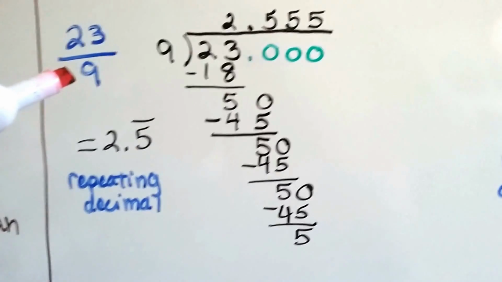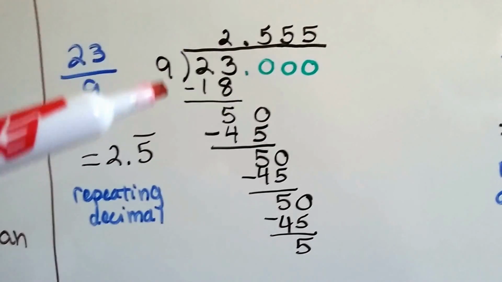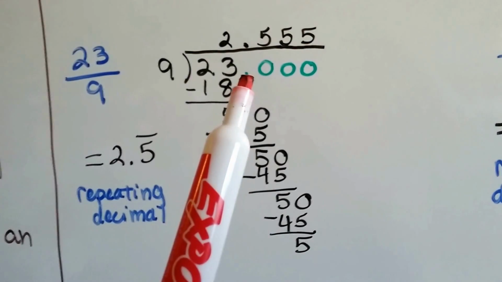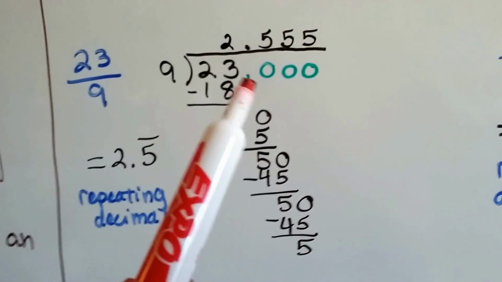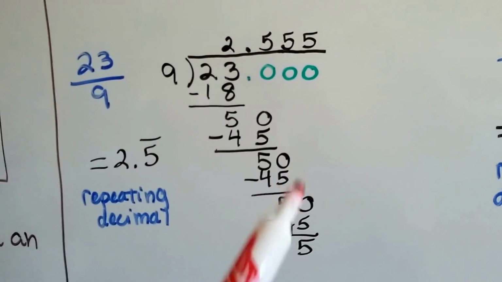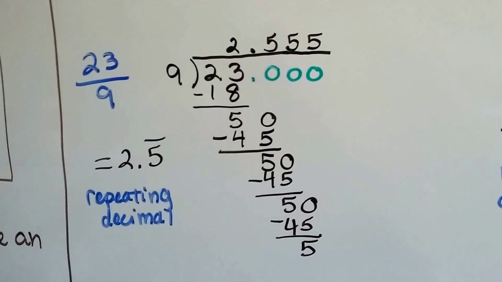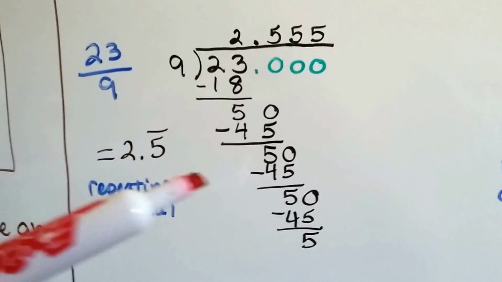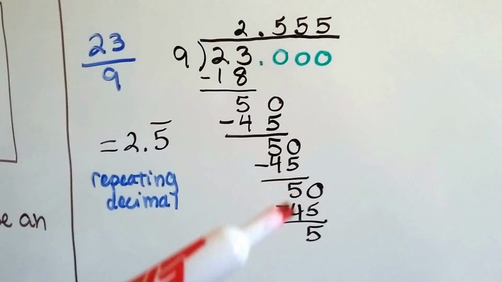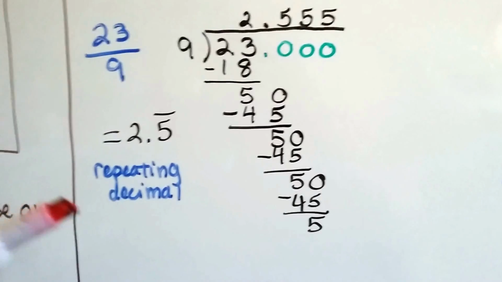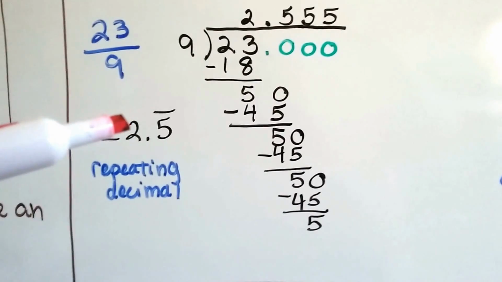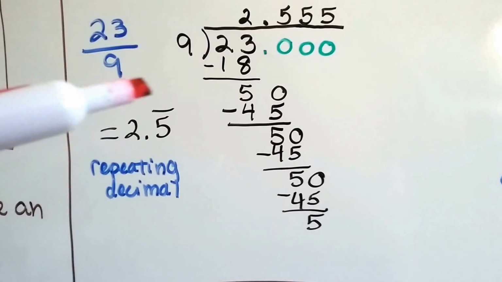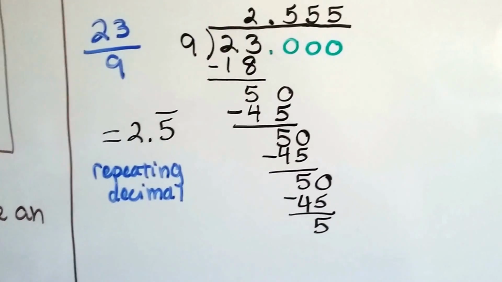23/9 means 23 divided by 9. So 9 can go into 23 2 times. That's 18. We do our subtraction. We add a decimal point here and some zeros to finish it, because we're not getting any zeros yet. And we keep getting a remainder. So we put a decimal point up here in the quotient, and we find that the 5 is going to keep repeating in the quotient. We keep getting a 50, and then a 45, and a 50, and a 40, and it keeps going on and on. So it is a repeating decimal. And even though the 2 is a whole number and it's not repeating, this 5 is a decimal, and it is repeating. So we put a bar over just the 5. That's the only part that's repeating.